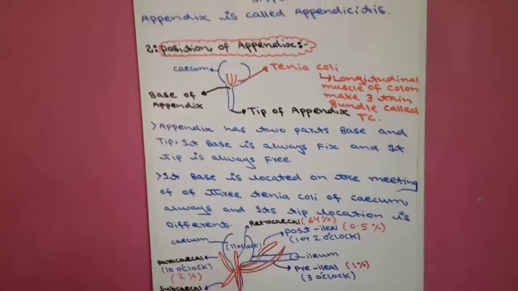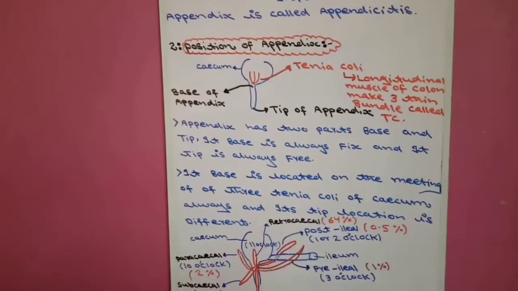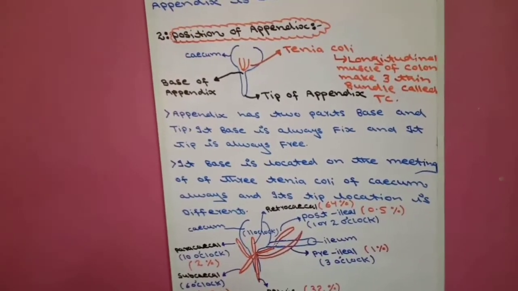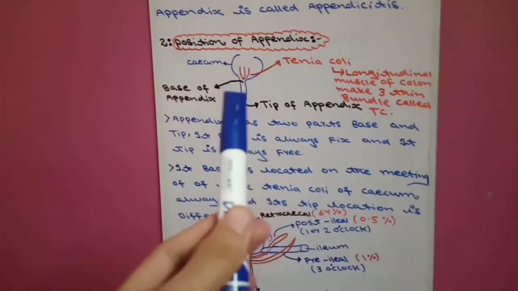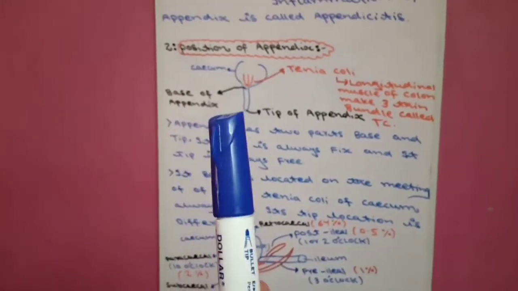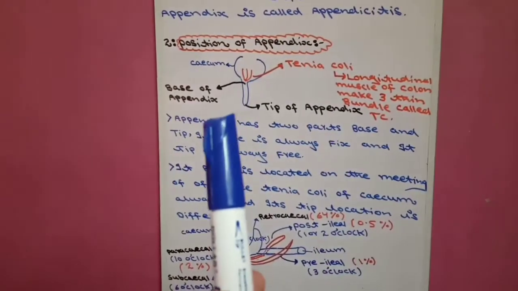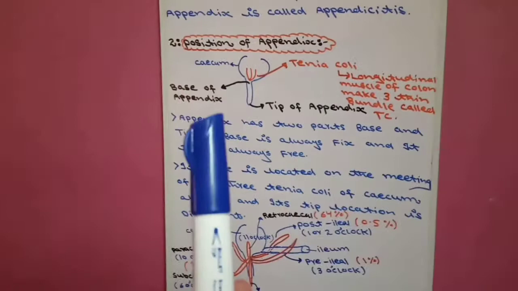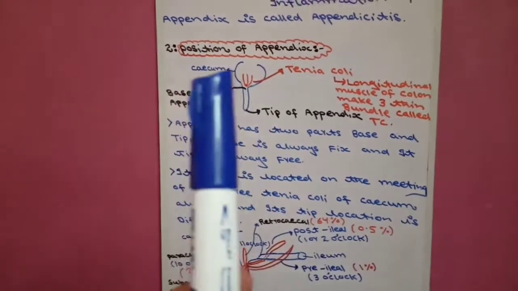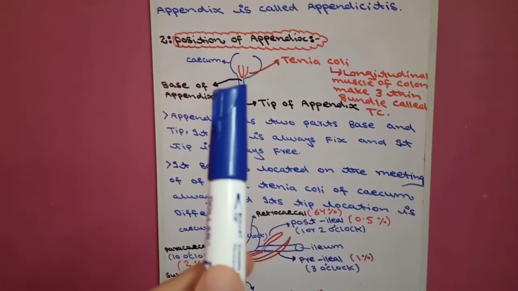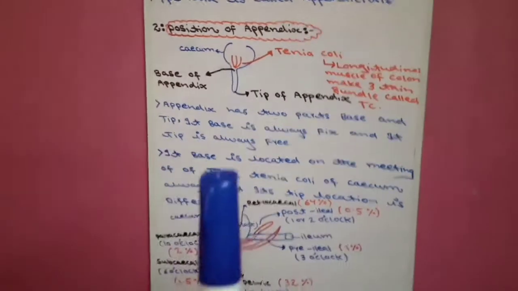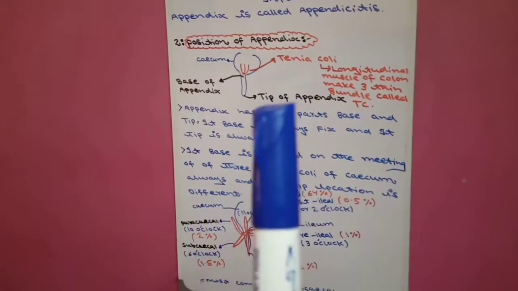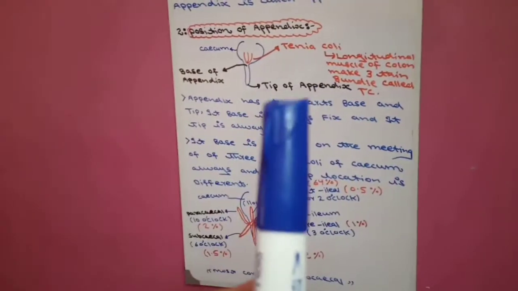The base of the appendix is always present on the meeting point of the three tinea coli of the cecum, and the tip of the appendix is free and its position is not fixed.